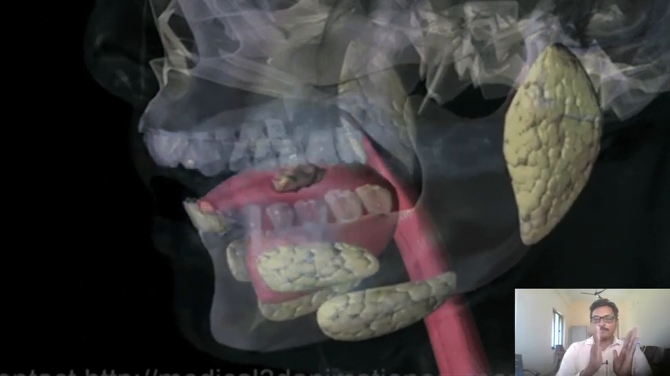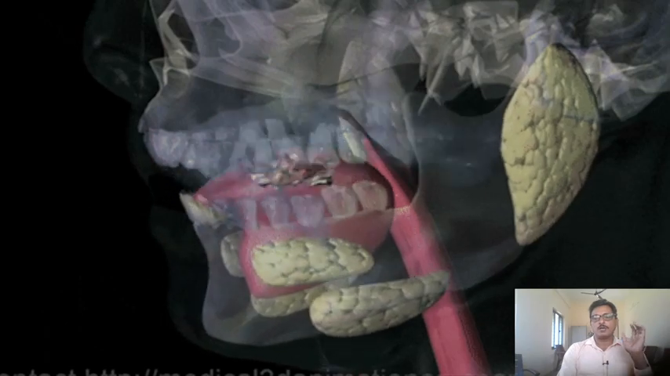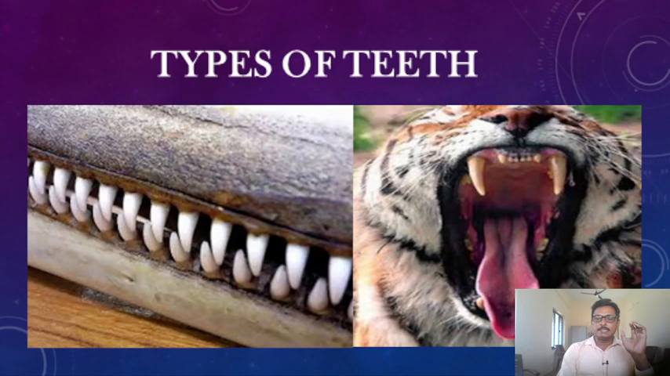First of all, I will tell you about the types of teeth according to the shape of the teeth. According to shape, teeth are generally classified into 2 types. The first one is homodont teeth. The second one is heterodont teeth. Homodont teeth means all teeth are equal. The teeth in some animals are the same, and generally they are called homodont teeth.